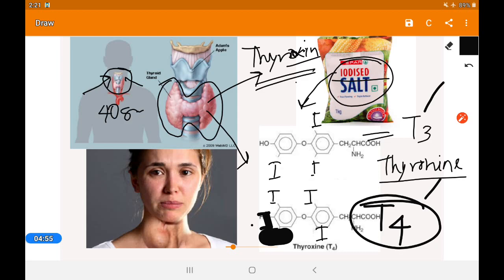If thyroxine regulation is not sufficient, if it is deficient in the diet, and if we are not taking it for a long time, then the disease goiter will occur, in which the neck region swells up. Okay, so that is about the thyroid gland.